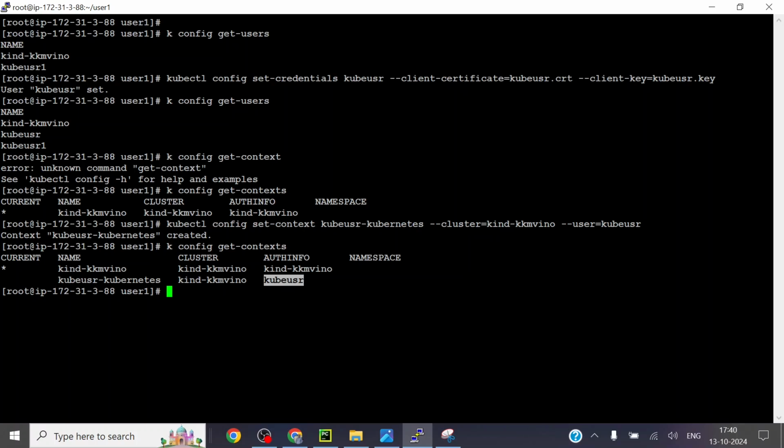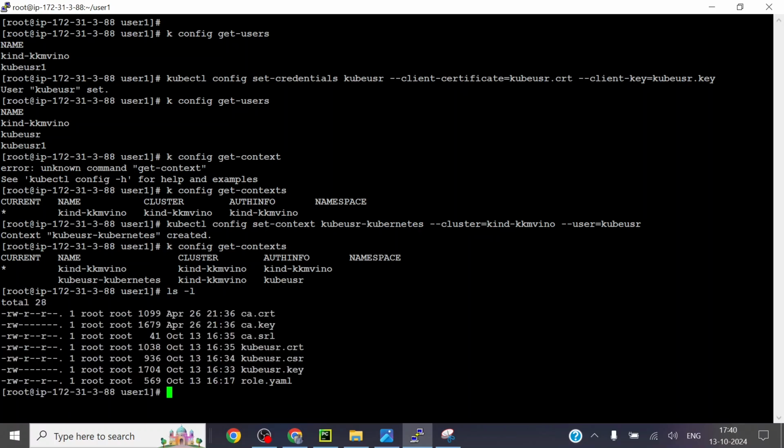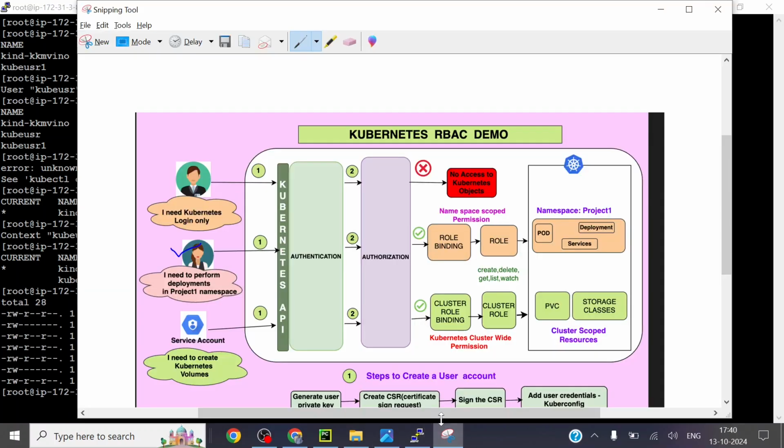Another thing, the star is the current user. This is activated currently, and this is an admin user. The cluster will be the same, right? You need to have access to the same cluster, but the user will be different over here. That is the only thing you need to take care of. Right now, since this star is on the admin user, I need to jump into this user. But before that, we are in this stage.